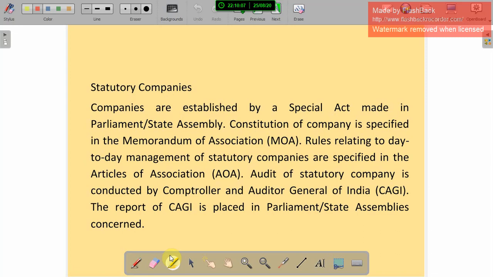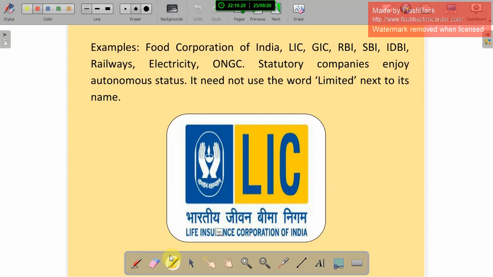CAG means Comptroller and Auditor General of India. They audit all the accounts of the statutory company, and that report is submitted to Parliament by the CAG. Examples: Food Corporation of India, LIC, GIC, RBI, SBI, IDBI, Railways, Electricity, ONGC. Statutory companies enjoy autonomous status. They need not use the word limited next to their name.